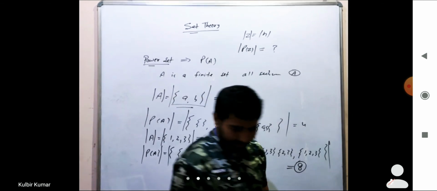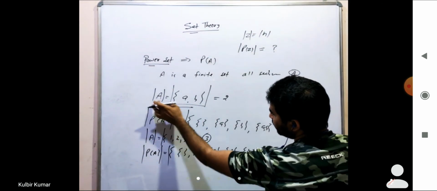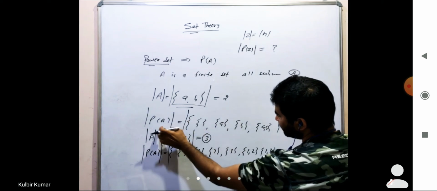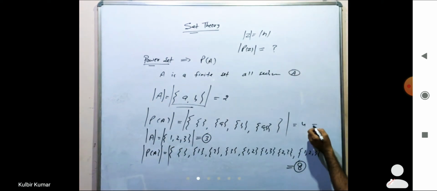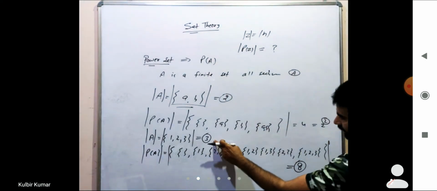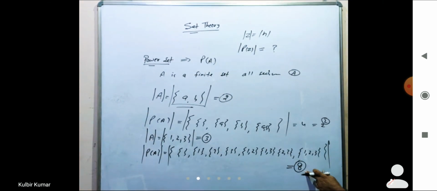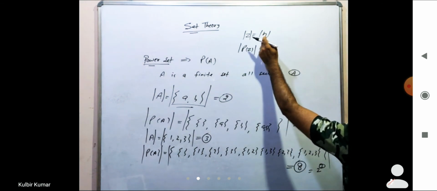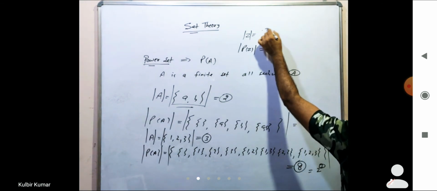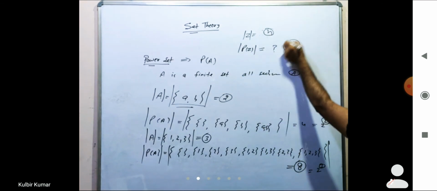Okay, so it is 2 power n. Yes. So here we can say that cardinality of this one is 2. Then what is the cardinality of the power set? It is 4. 4 means it is 2 power 2, and 2 is this one, right? And if cardinality of this one is 3, then cardinality of the power set is 8. 8 means it is 2 power 3, and this 3 is this one. So if cardinality of Z is given as n, then the cardinality of this power set is 2 power n.